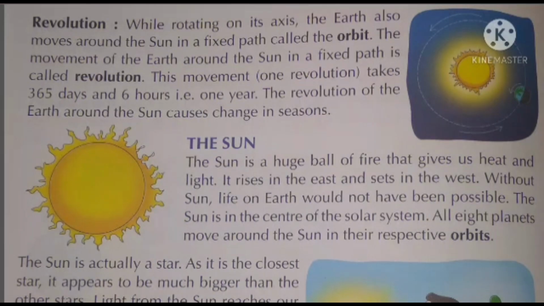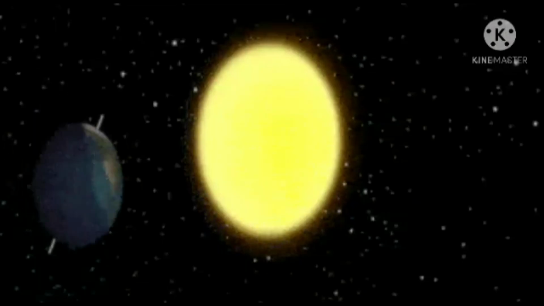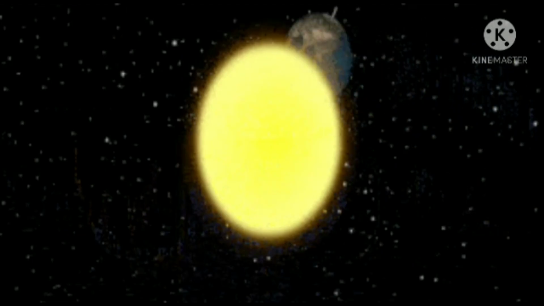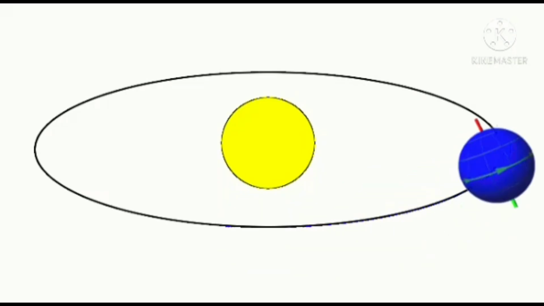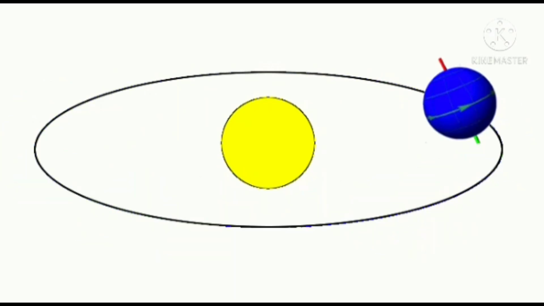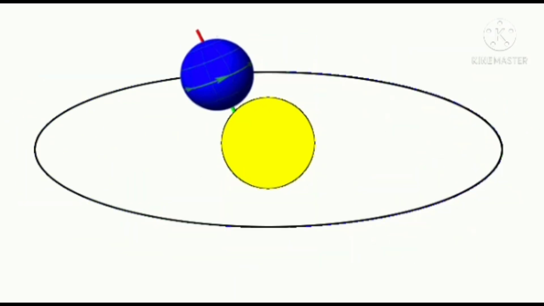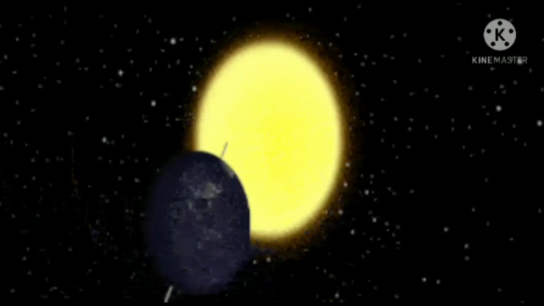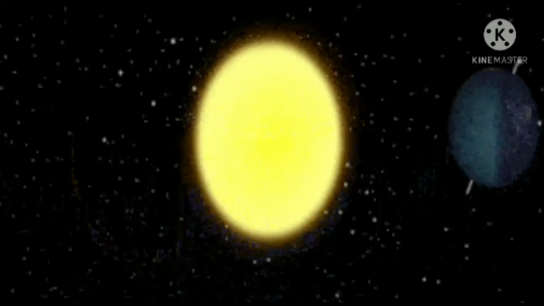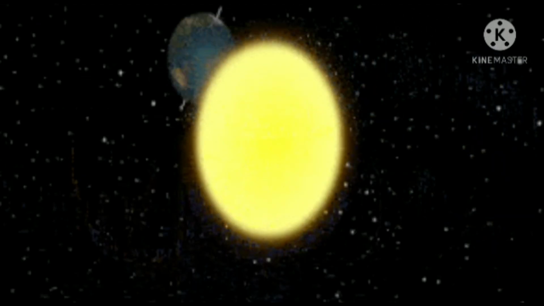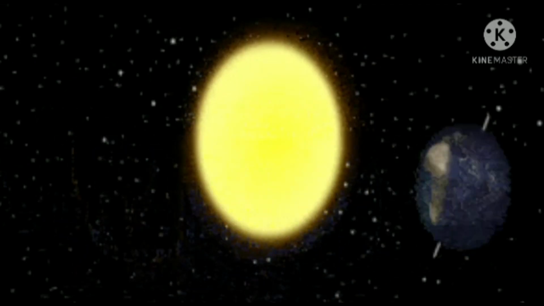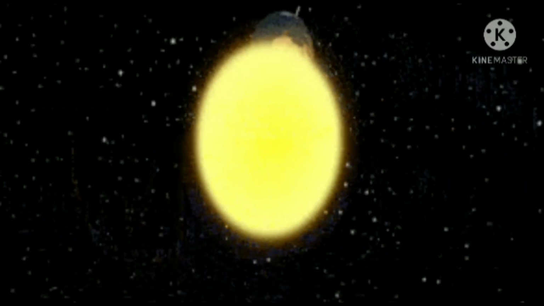Now children, we will study about the next type of movement, that is revolution. While rotating on its axis, the Earth also moves around the sun in a fixed path, and that fixed path, children, is called orbit. The movement of the Earth around the sun in a fixed path is called revolution. This movement takes 365 days and 6 hours, or you can say 1 year, to complete one revolution around the sun. The revolution of the Earth causes change in seasons.